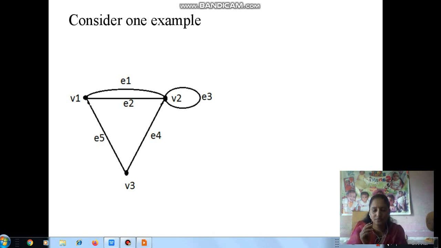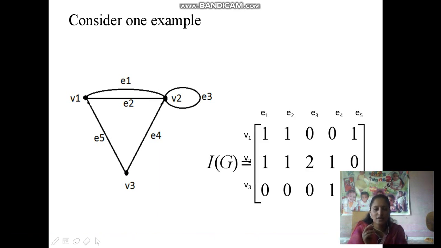We have to represent this graph in the form of a matrix. So here this matrix is I of G. Here we write vertices v1, v2, v3, and here the edges e1, e2, e3, e4 and e5.